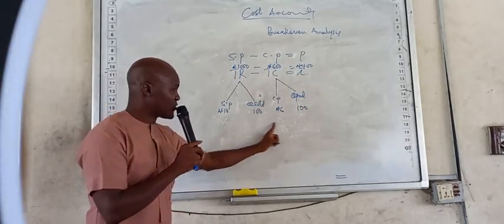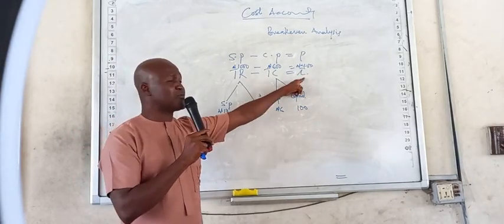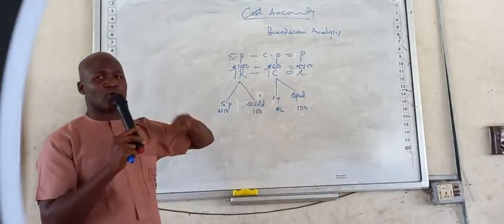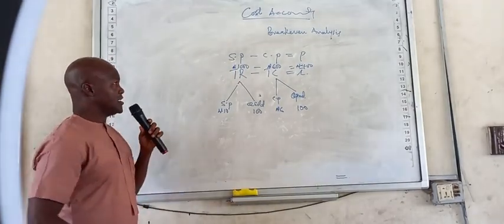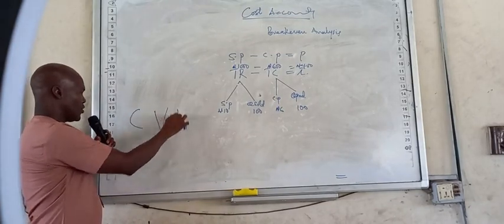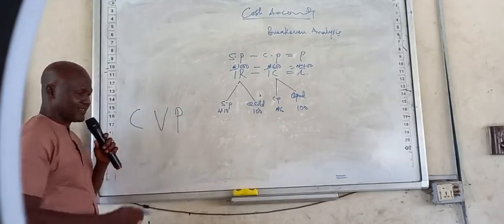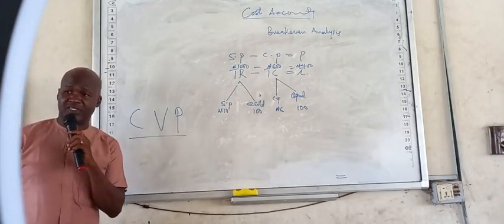These are the components of profit function. Whenever there's going to be a change here, how will the profit react? That is what we want to discuss in this class. The name of the topic is cost volume profit analysis.